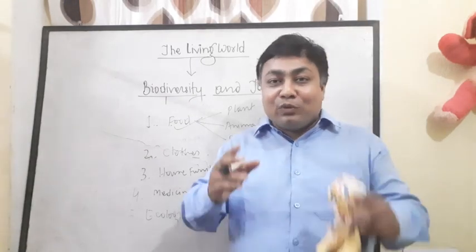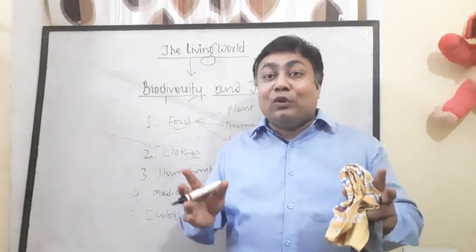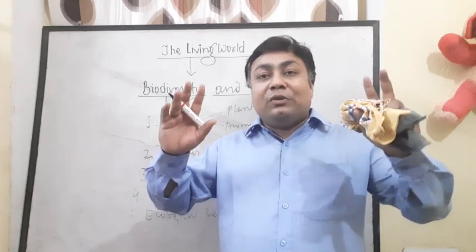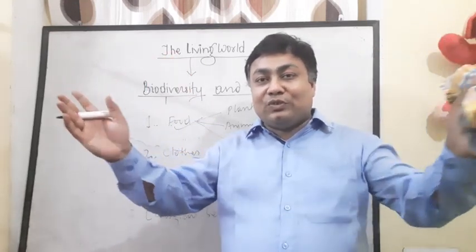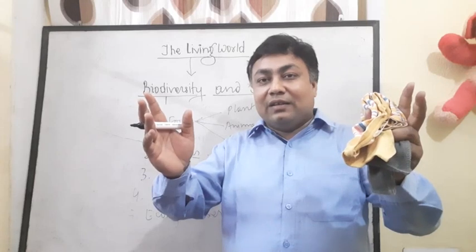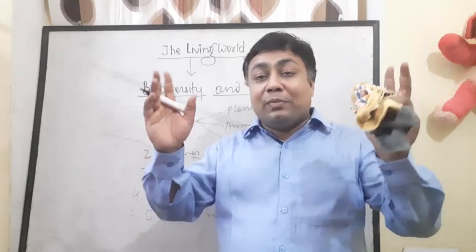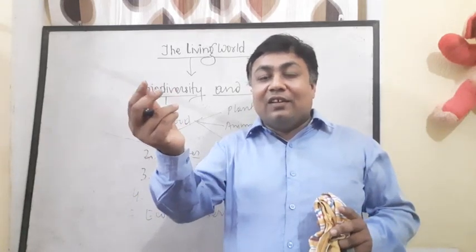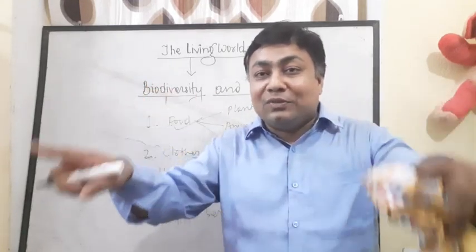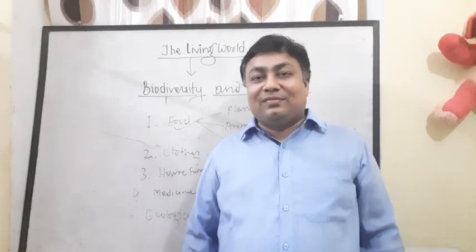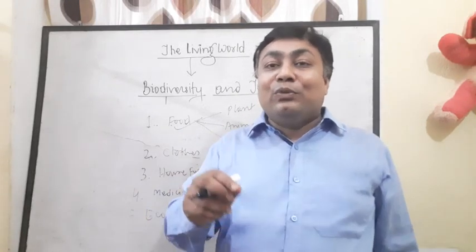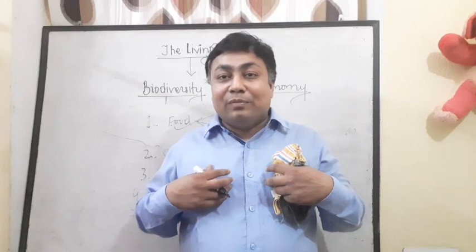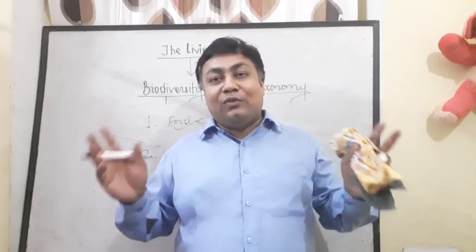You will have to classify them, because this biodiversity is a very huge number of life forms, a tremendous form of life. So you cannot keep it on your finger. For that you will have to classify them, and you will have to give them a particular name, to all life forms which you will document.